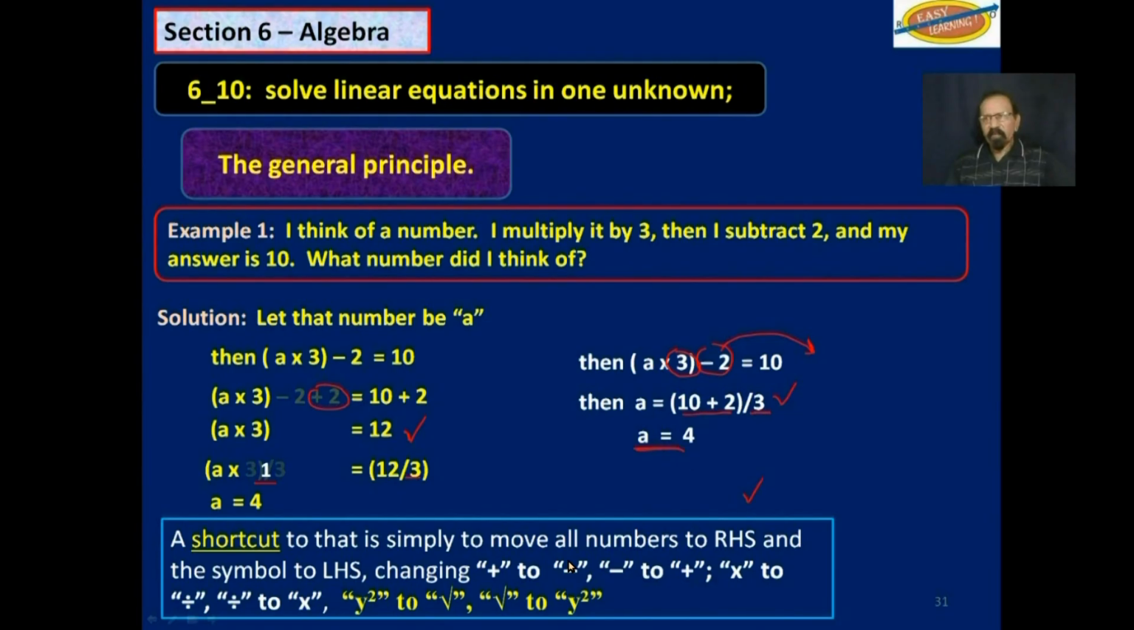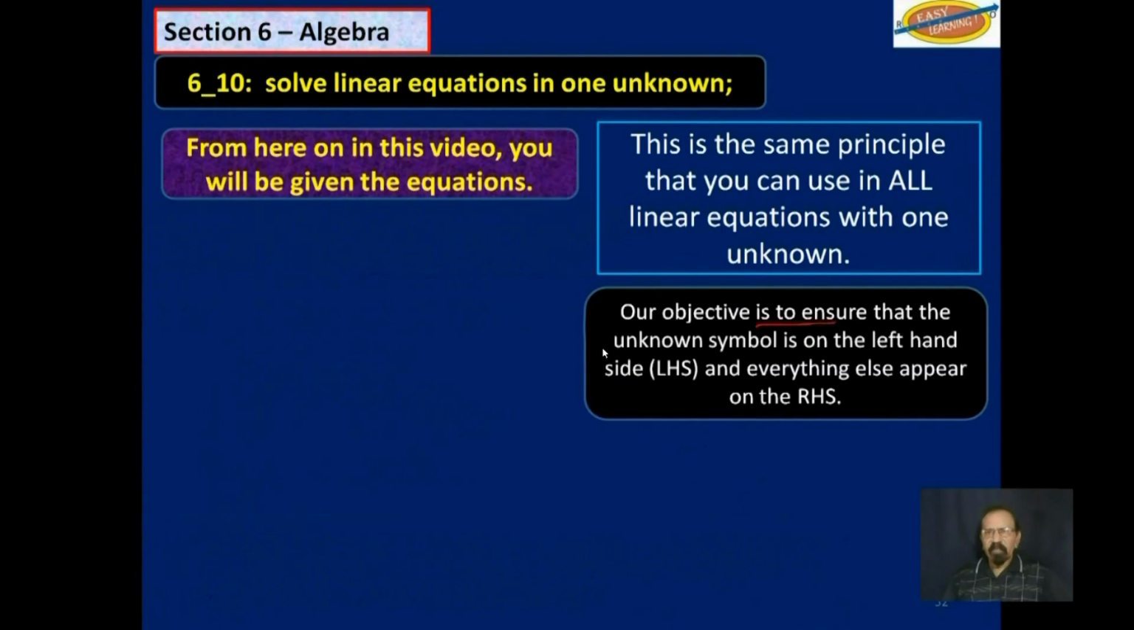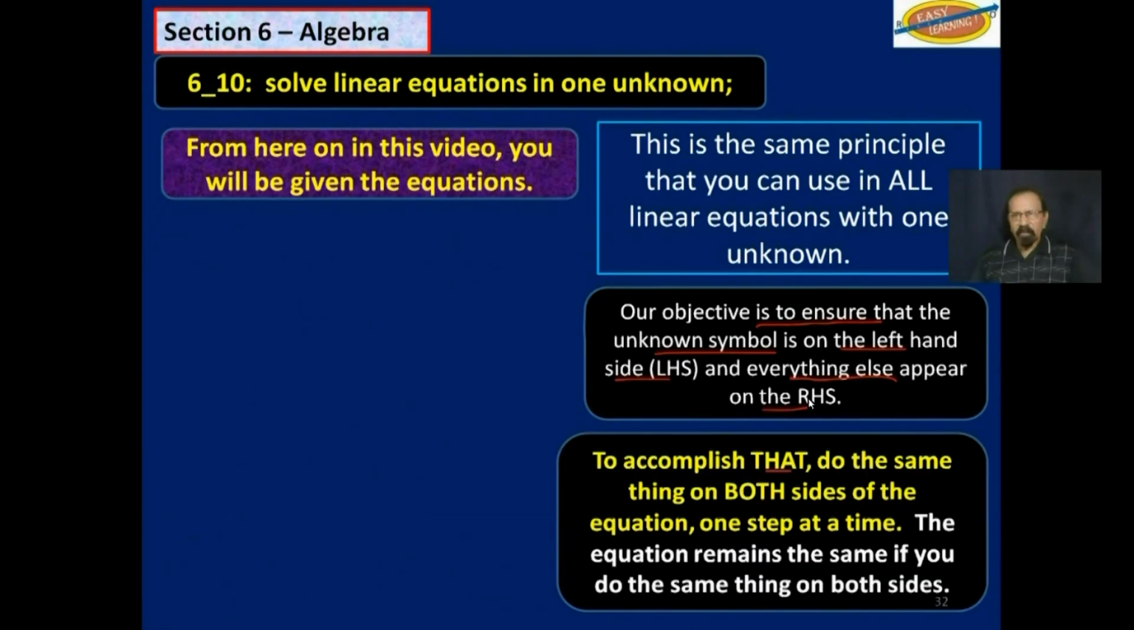In every other case, I will follow the normal system of doing the same thing on both sides of the equation. So our objective is to ensure that the unknown symbol is on the left-hand side and everything else appears on the right-hand side. And as I said, to accomplish that, you do the same thing on both sides of the equation, one step at a time. The equation remains the same if you do the same thing on both sides. So let's look at this example.